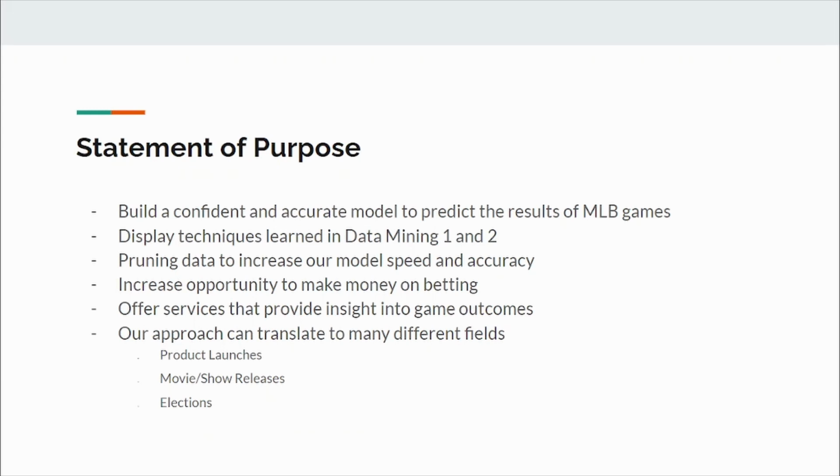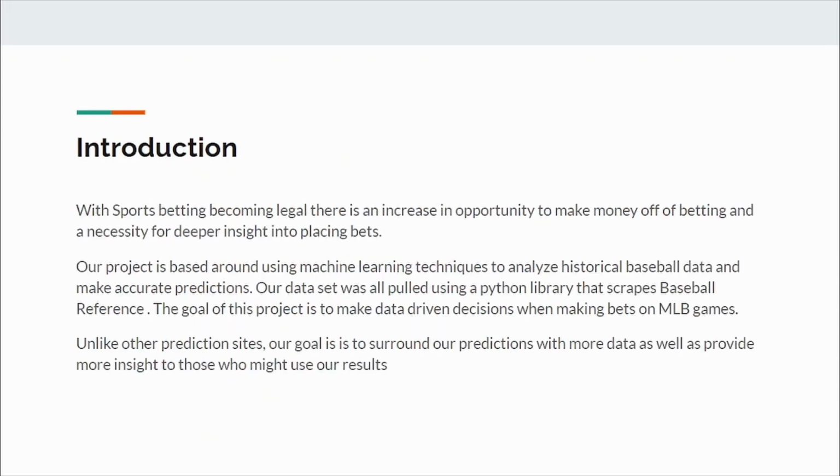Our goal is to create a unique solution to betting using data-driven decisions. Today, our presentation includes the first steps in a model we look to continue to develop in order to provide a confident and accurate service in the future. Like I said before, with sports betting becoming legal, there is an increase in opportunity to make money off of betting and a necessity for deeper insight into placing bets.